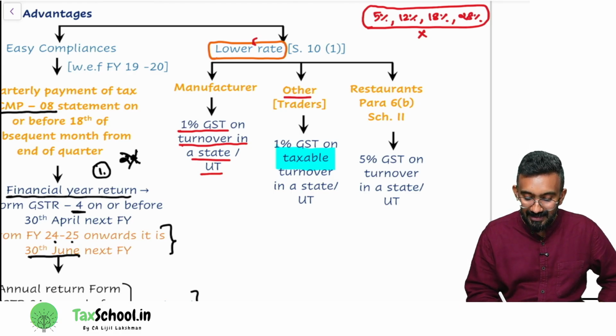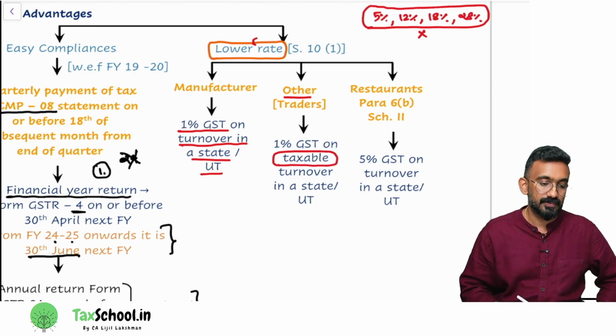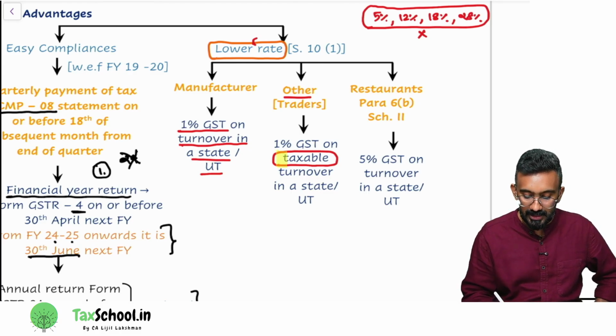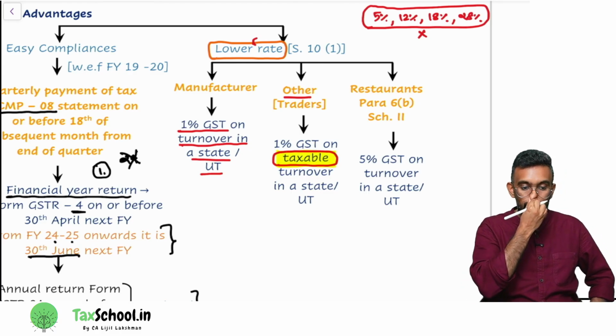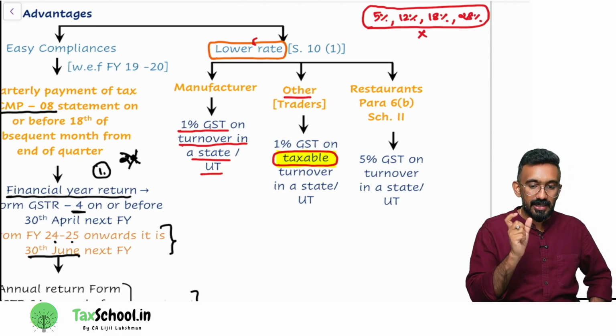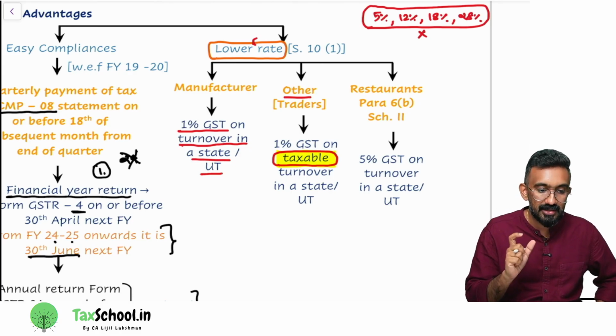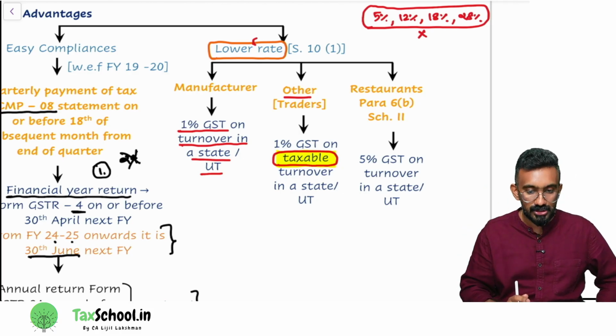But if you're a trader other than manufacturer in goods, you will pay 1% on what turnover? Taxable turnover. This has been tested a couple of times, to understand whether you remember this word called taxable turnover. Okay. So please remember, if you're a trader, you will end up paying 1% on taxable turnover, not on your entire turnover, even if you opt for composition levy scheme.